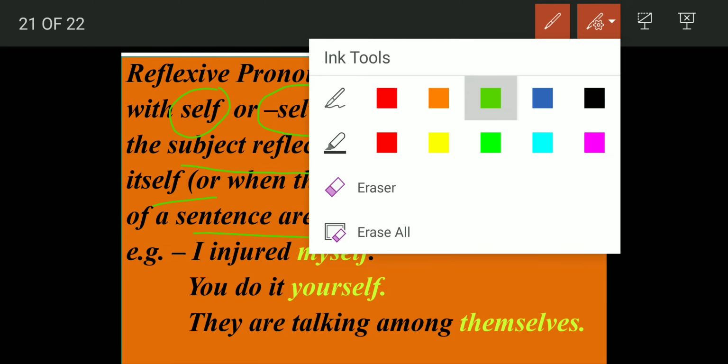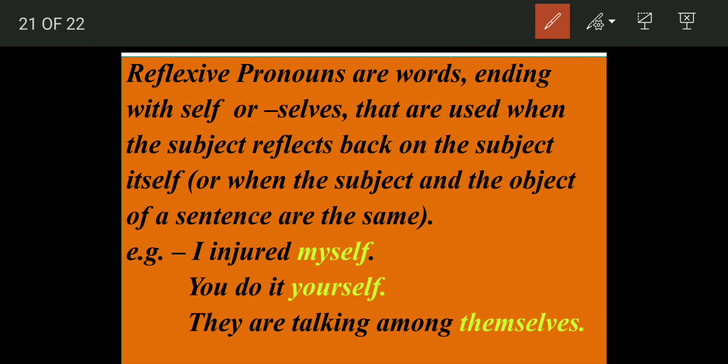Let us understand with the help of examples. I injured myself. So here the subject is I, and again you're talking about yourself only. I injured myself. You do it yourself. They will do it themselves. So when the subject is reflected back again, then it is reflexive. That is, the subject is being reflected back. That is when it is a reflexive pronoun.